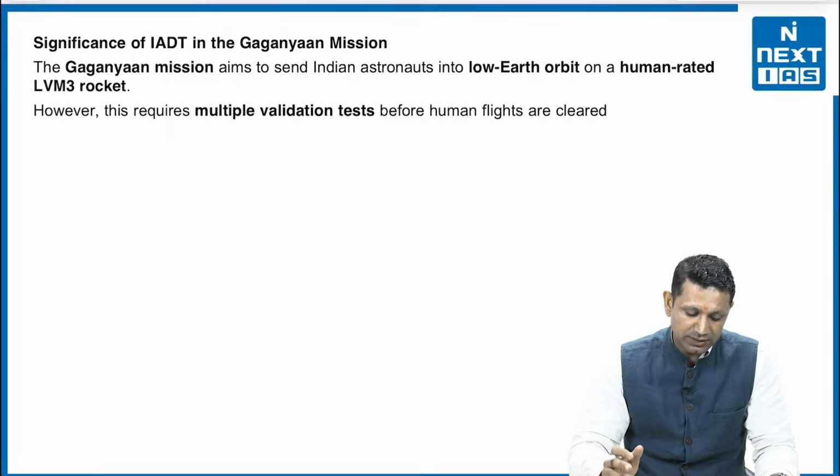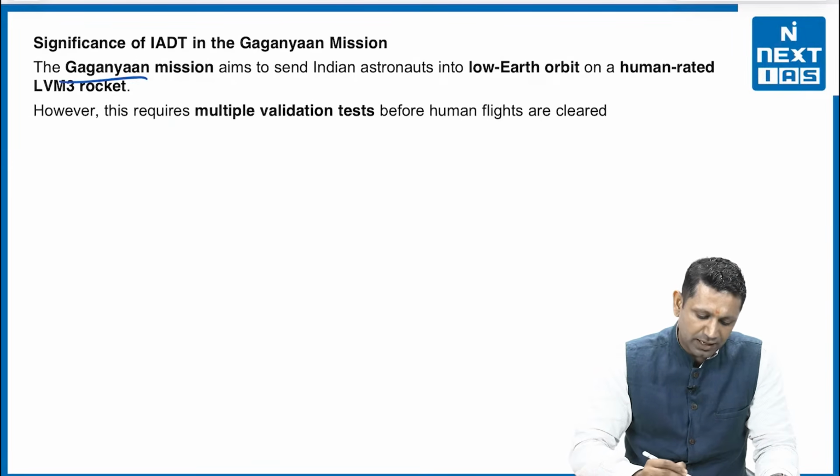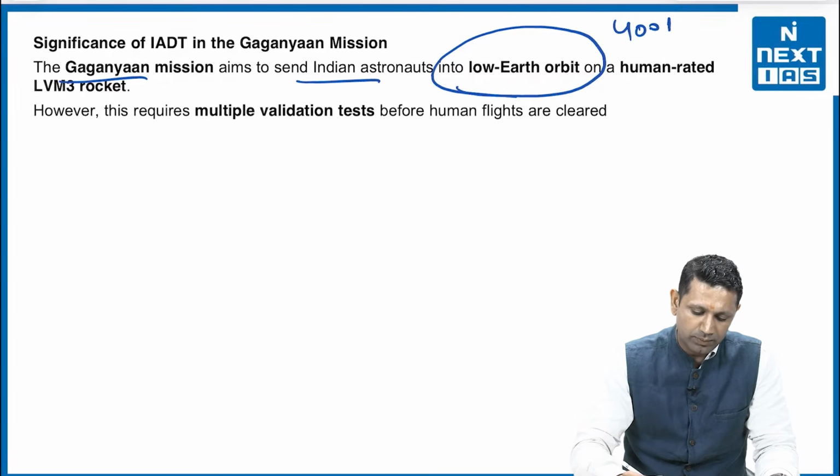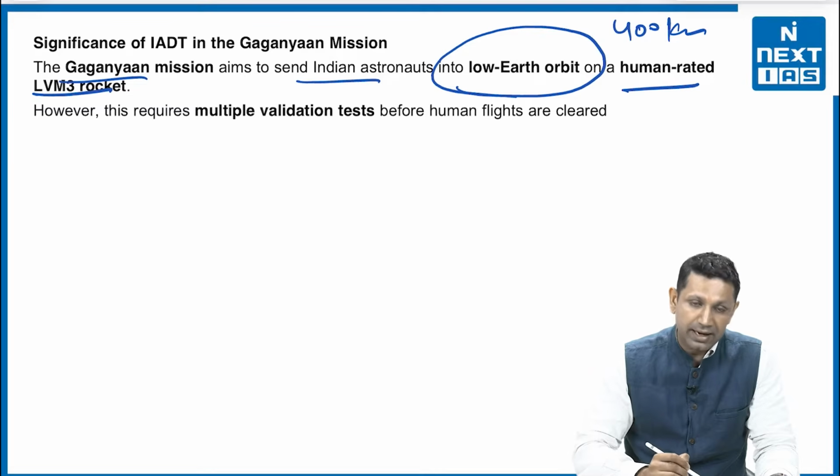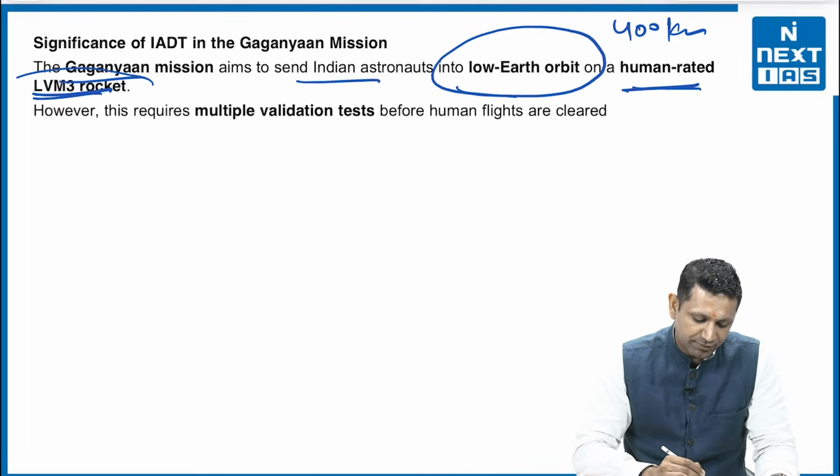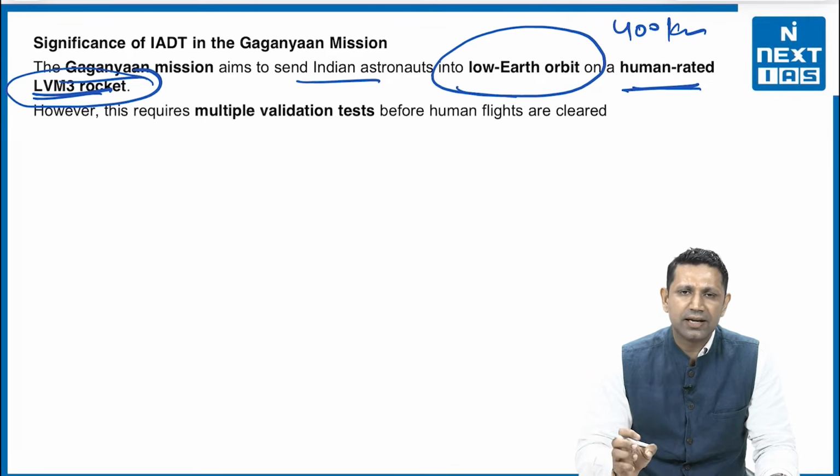The next we come to is what is the significance of this IADT in the Gaganyaan mission. The Gaganyaan mission aims to send Indian astronauts into low Earth orbit, that is 400 kilometers, on a human-rated LMV-3 rocket. This LMV-3 rocket is the largest rocket that India has.